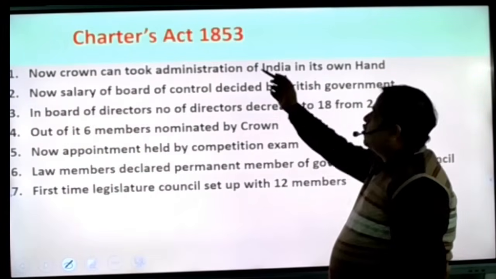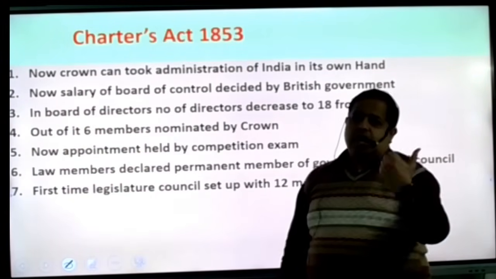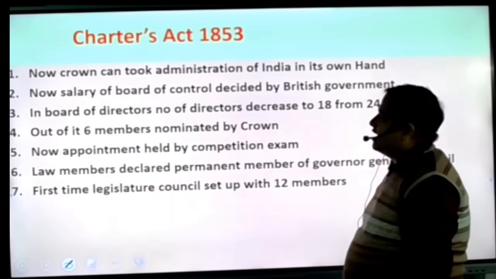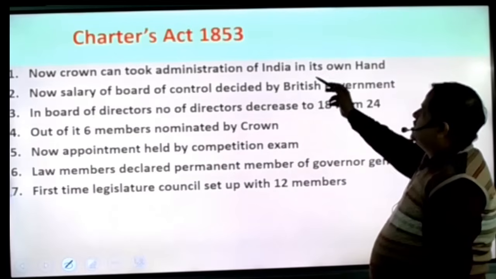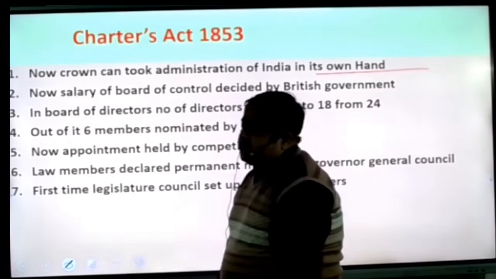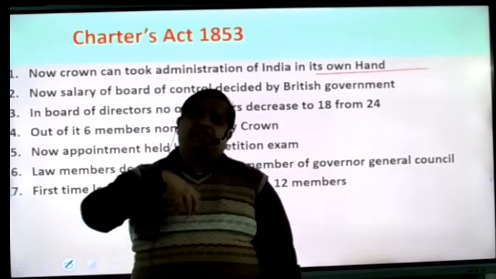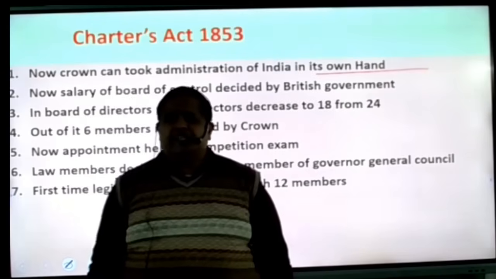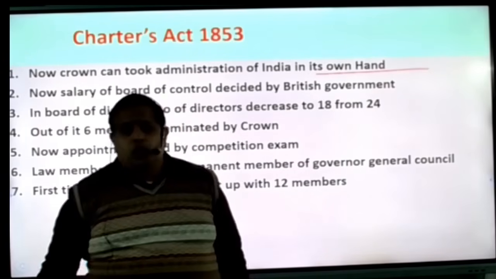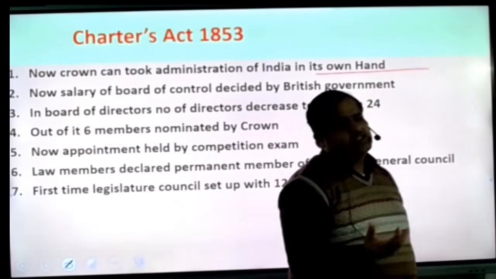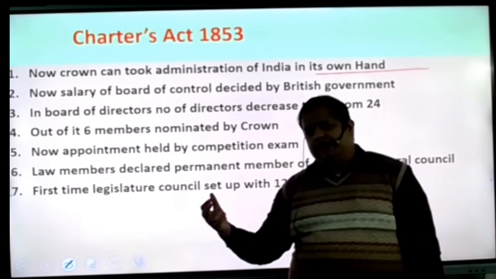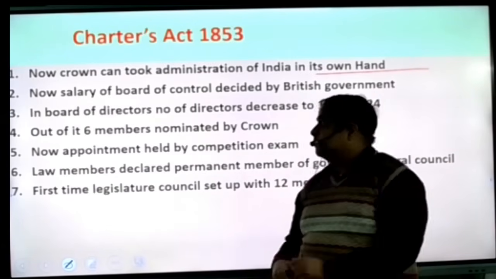Then with the Charter Act of 1853. Before 1857, it was basically the last Charter Act. Now the Crown could take the administration of India into its own hands. Beta, sometimes people say that after what happened in 1857, the British Crown decided to control India. But beta, before this, the provision was already going on. They only wanted the occasion. And 1857 became the occasion when the company rule ended and India came under the British Empire.